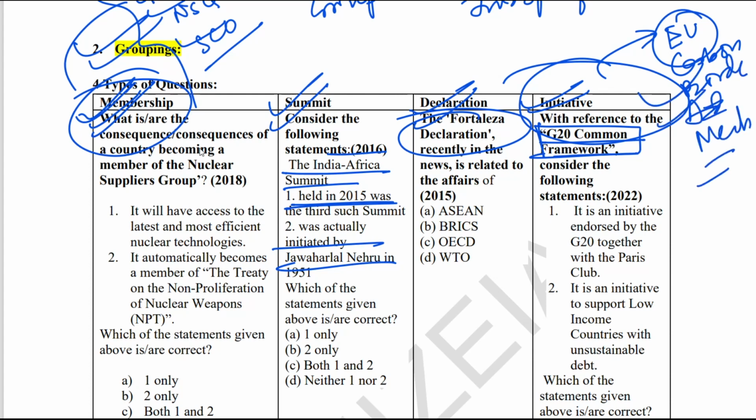This is very important. So in international groupings, first of all, you need to prepare which are the important international groupings in the news. Then you need to prepare their membership, then their summits, and then the declarations and initiatives. Initiatives are very, very important. This is a new trend of question coming in UPSC, the initiatives of those organizations. For example, for the European Union, the Carbon Border Adjustment Mechanism, and the Digital Markets Act are also very important this year.